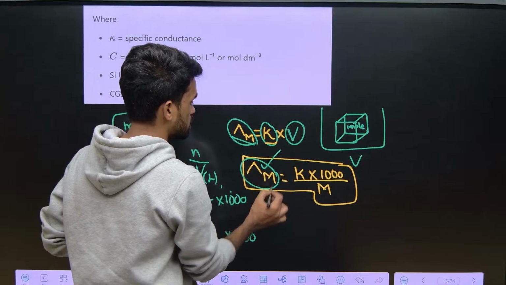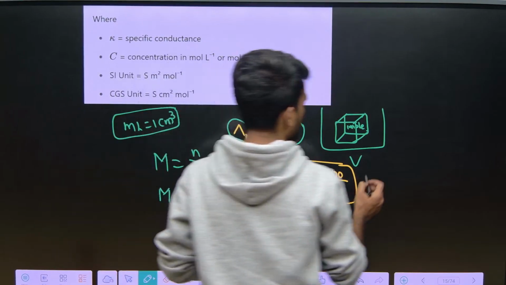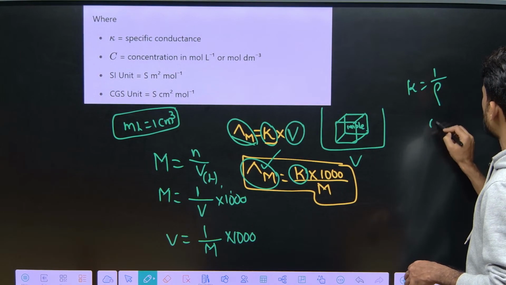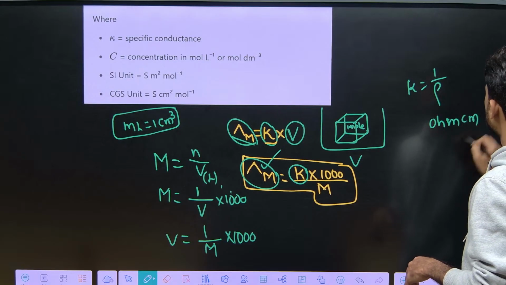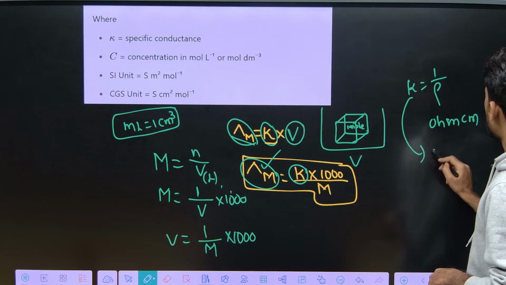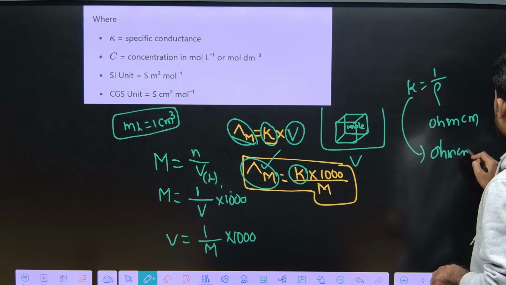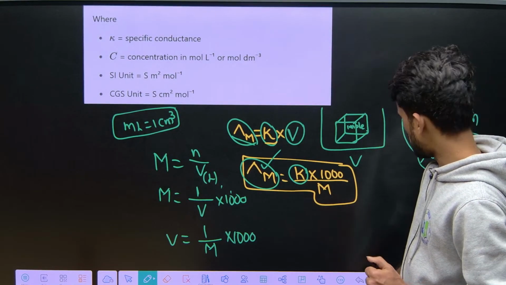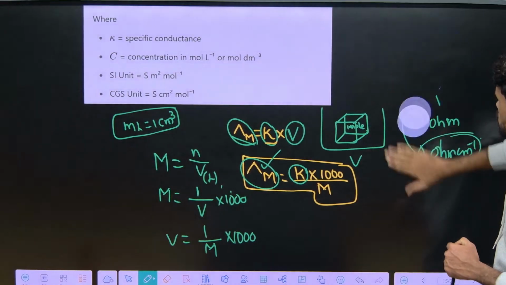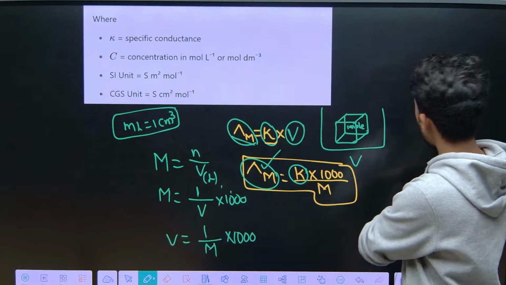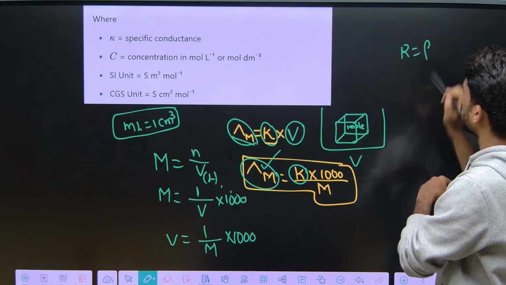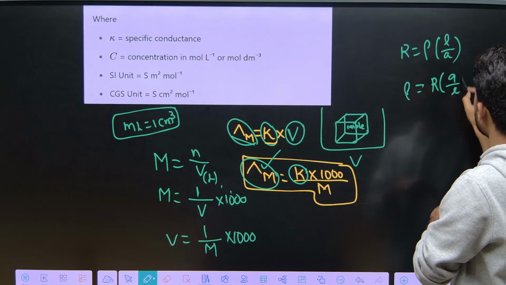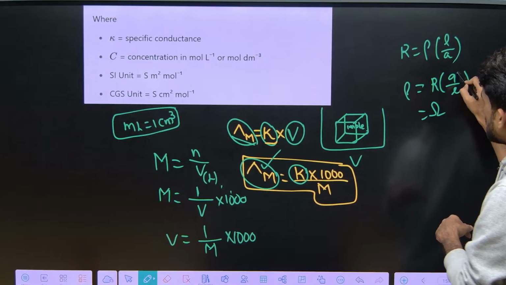Now what are the units for this molar conductance? See, you have K here. What are the units for K? The units of K are nothing but the inverse of resistivity. For resistivity you have seen ohm centimeter, so for this it will become ohm inverse centimeter inverse. Now look here, R is equal to rho into L by A, so rho is equal to R into A by L. So R means ohm, and centimeter square by centimeter gives centimeter.